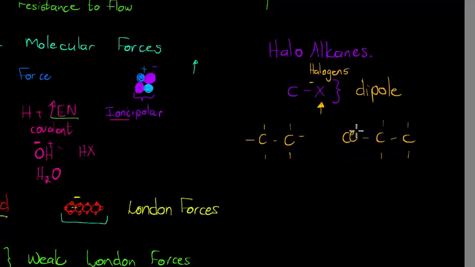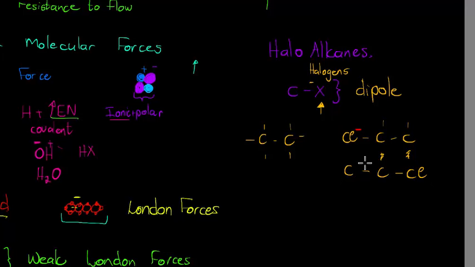Well, chloroethane is more likely to have a negative charge on the side of the chlorine, which means it is more likely to attract other molecules on the negative side. Okay, so these aren't bonds, just don't see them as bonds.